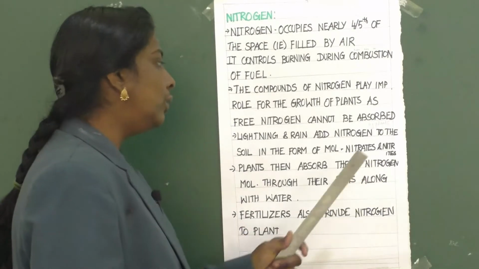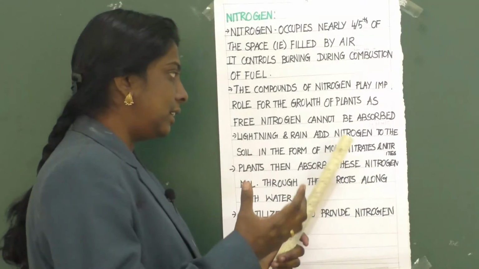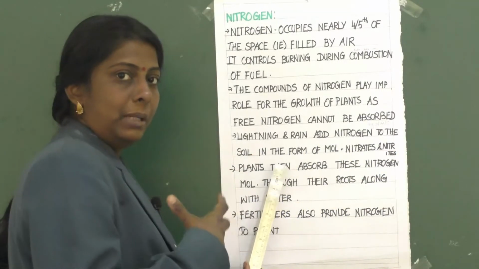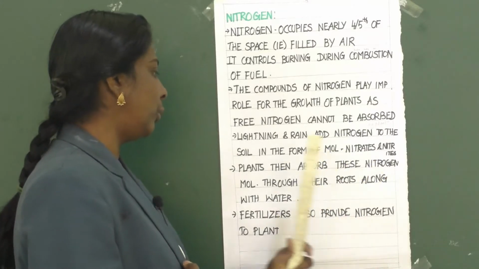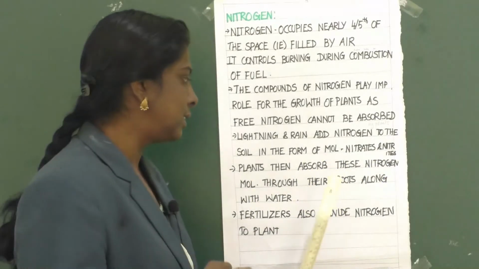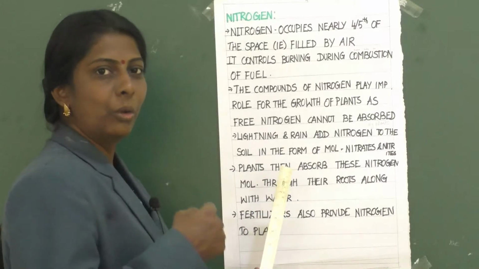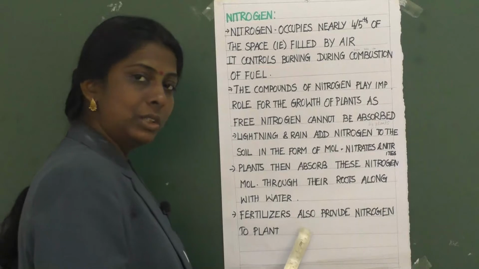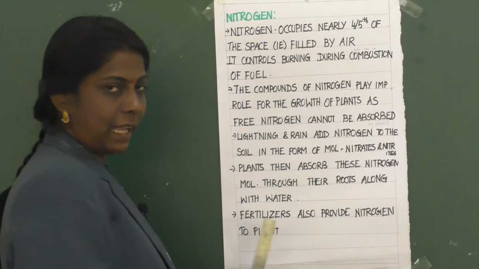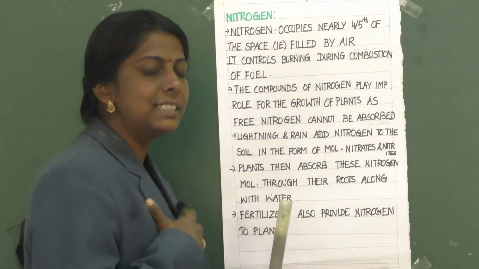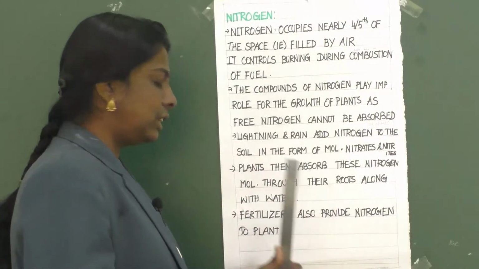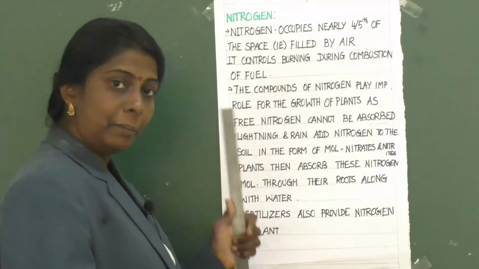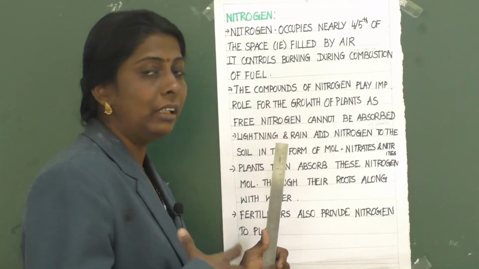Okay. So, once nitrogen has been converted to nitrates and nitrites, the plants can absorb these nitrogen molecules through their roots, along with water. Then fertilizers also provide nitrogen to plants. Clear? So, in this way nitrogen is taken in by the plants and it is utilized for plant growth.